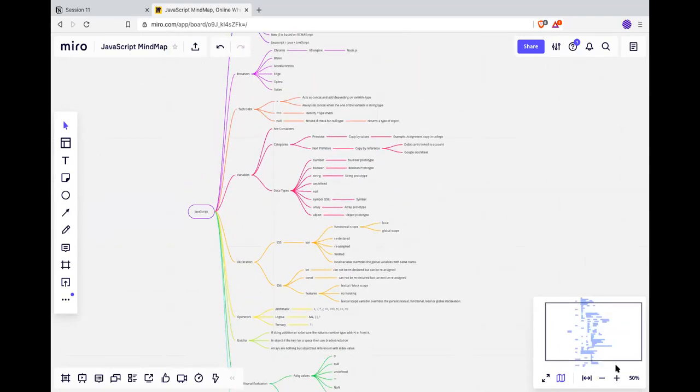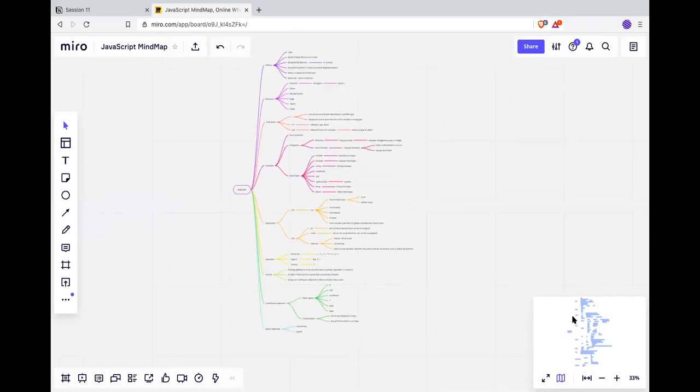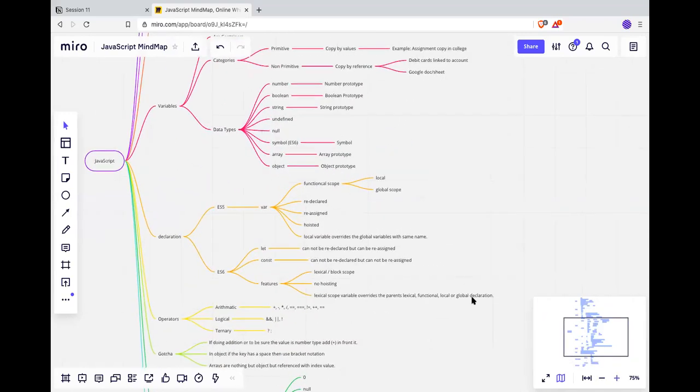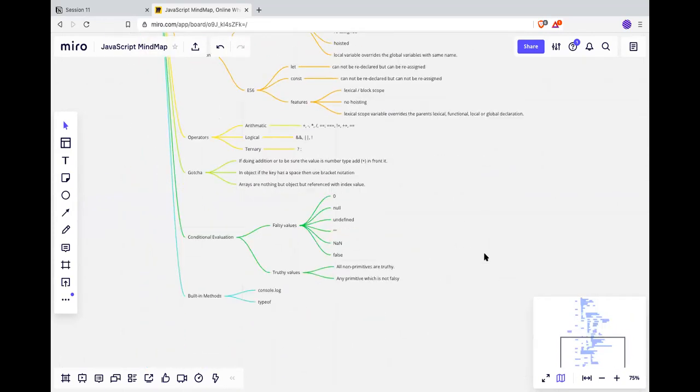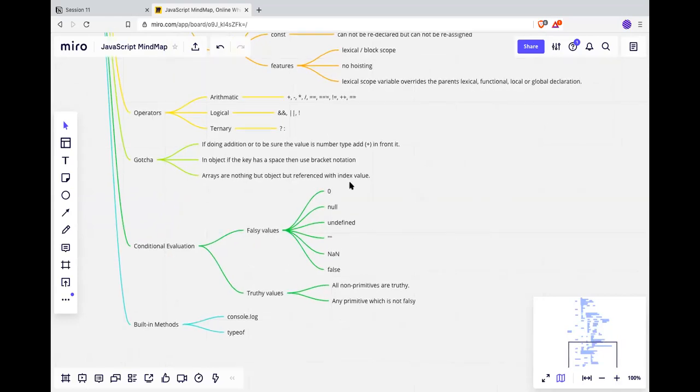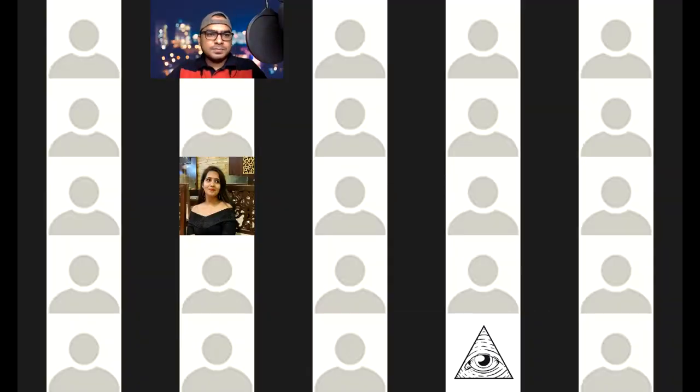So this is what the mind map of JavaScript looks like, right? And if you want to go and revise it, if you're basically aware of it, you can revise everything within 5 minutes. All of JavaScript can be revised within 5 minutes. All right. Let's stop sharing.